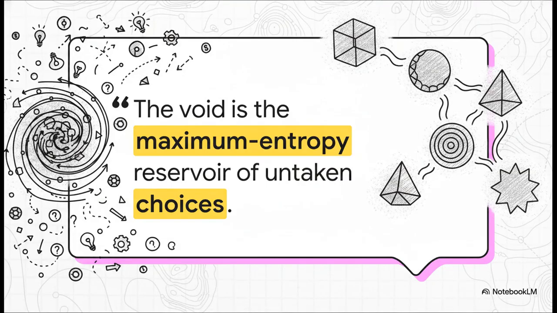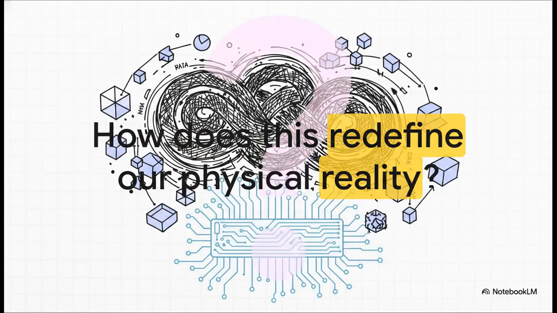Which brings us to the broader, almost poetic philosophy of the Gnosis universe. The source material states, the void is the maximum entropy reservoir of untaken choices. I just love that. Every single untested hypothesis, every untaken path, every computational option you didn't choose simply lives inside this void. The code also refers to it as the Betty manifold, which is essentially this mathematical space of unclosed loops and potentials. It's just a massive reservoir, waiting to be pulled into reality through those 5 computational forces we discussed earlier. So, consider this final thought as we wrap things up today.